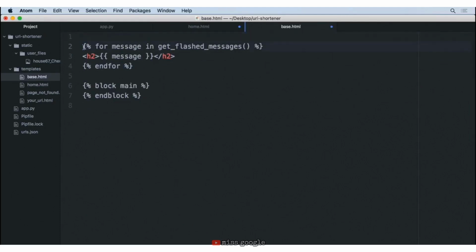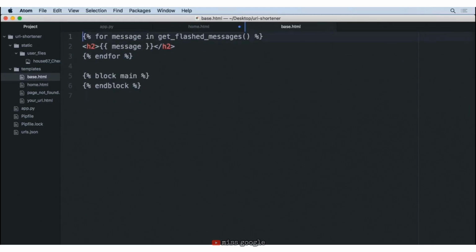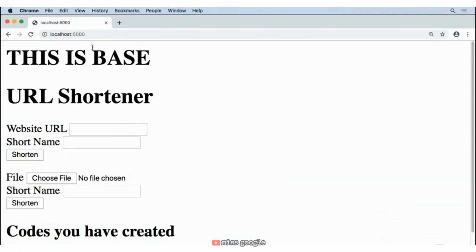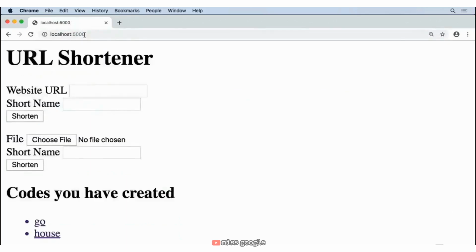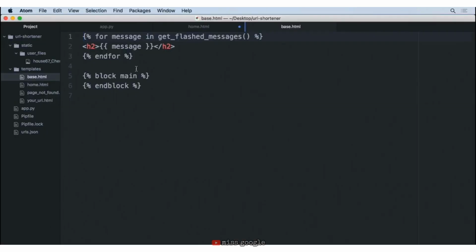Another thing that we can do with our template here is we could display a title for the page. So if we go ahead and look up here, right now, because we don't specify titles, it just has the URL of whatever it is that we're looking at. Like if we go to API, for instance, we just see the same URL, right? And same thing if we go here. So what we can do is we can go back to our template here and say, okay, we want to